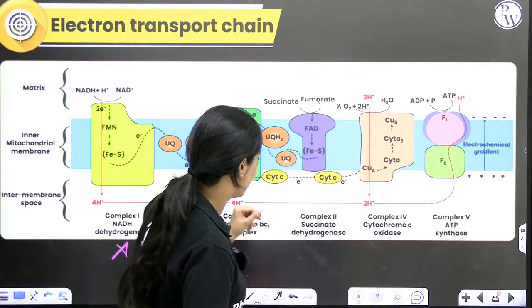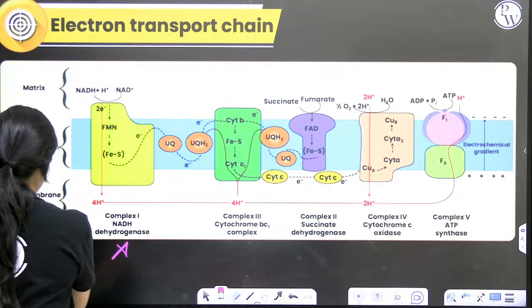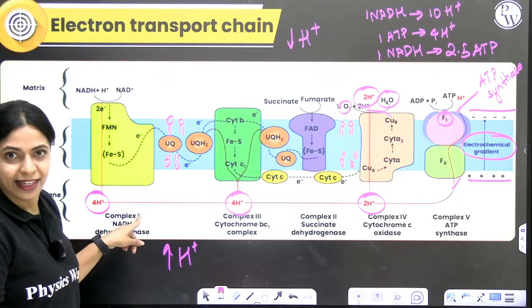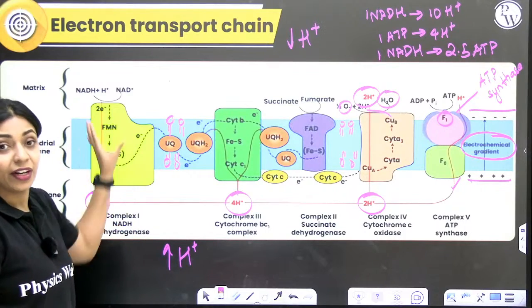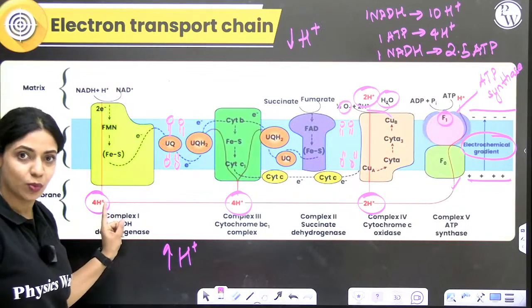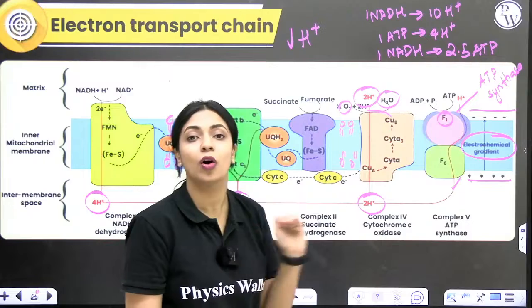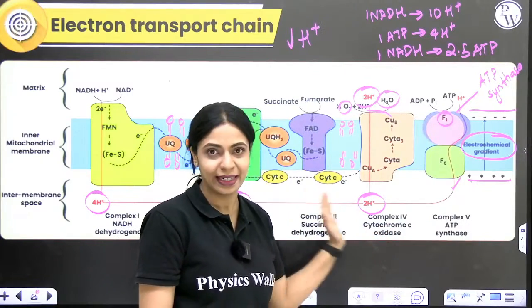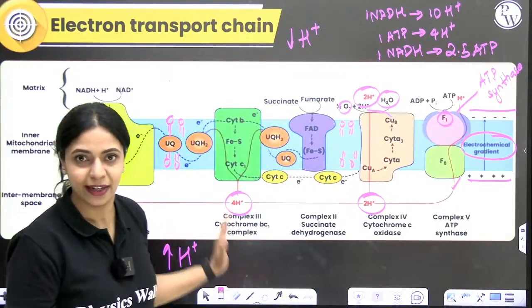Okay, so over here if you see, whenever NADH was donating the electrons, complex 1, complex 3, complex 4, all of them were pumping protons. So totally 10 protons got accumulated in the intermembrane space.